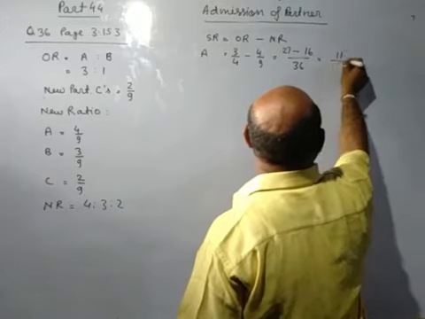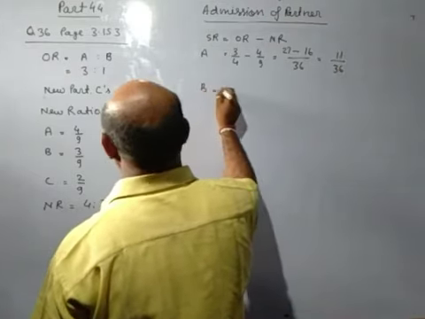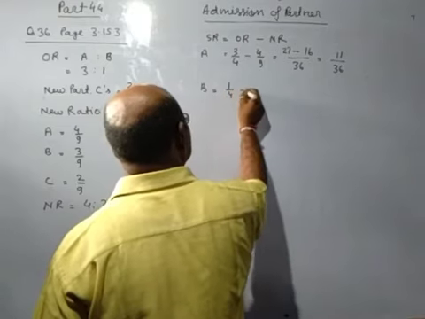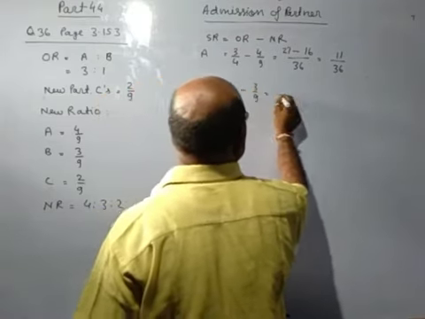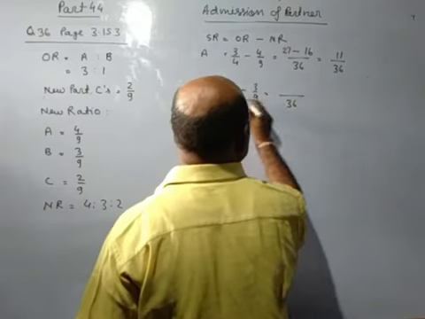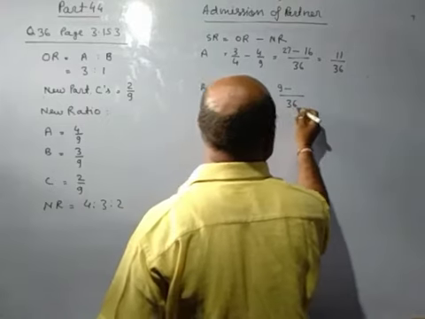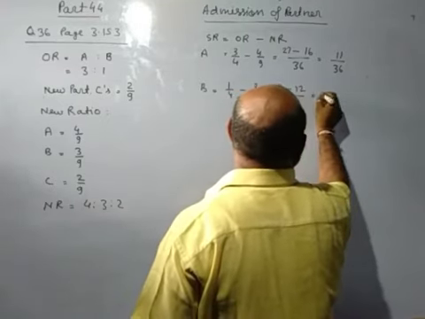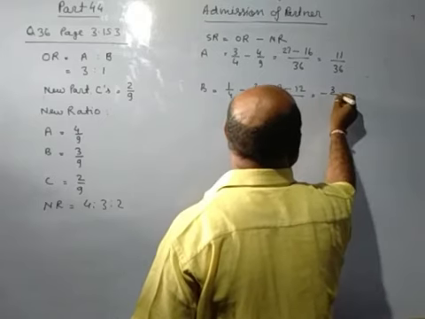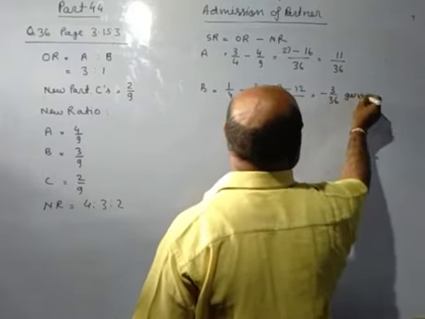That is 11/36. B's old ratio 1/4 minus 3/9. LCM will be 36: 4 9s are 36, 9 1s are 9, 4 3s are 12. That will come minus 3/36. This is the case of gain.